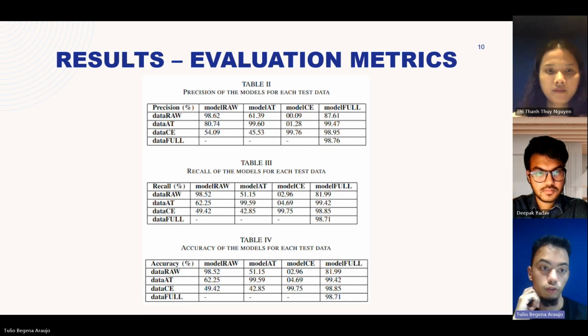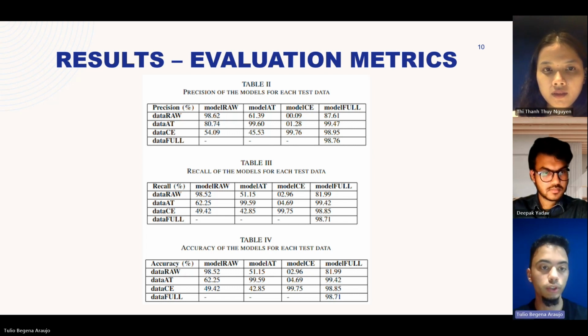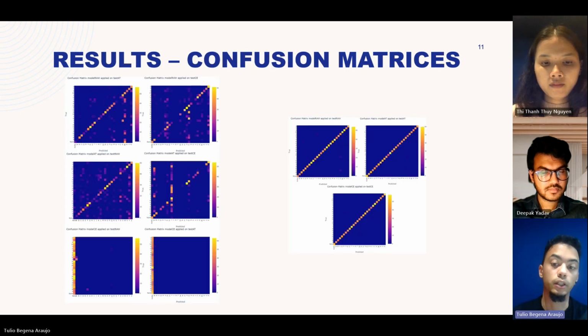For the results, we used evaluation metrics: precision, recall, and accuracy. We can note that in the diagonal of these tables, we have really high accuracy, recall and precision, because when you train the model with a specific type of data and you test it against the same type of data, the accuracy will be much, much higher. Another idea here was to check if we train with one specific treatment, whether it could work when we try to predict on another type of data, and this shows that it's not possible. For example, in the first table, model C trying to predict data without any treatment got almost 0% precision.